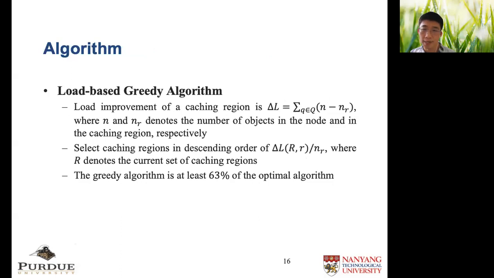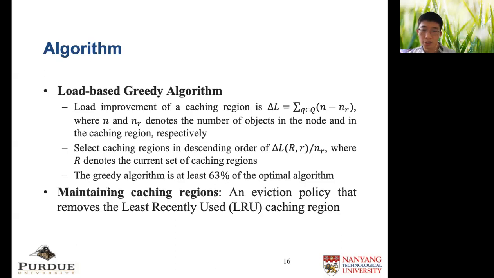We propose a load-based greedy algorithm to solve the object caching problem. For each caching region, we can compute its load improvement. The load improvement is measured by the total number of objects that can be avoided checking for our queries. We sort caching regions in descending order of load improvement divided by its size. In that order, we select the caching region until there is not enough memory space. In a streaming scenario, we need to maintain caching regions too, so we adopt an LRU eviction policy to remove old caching regions.